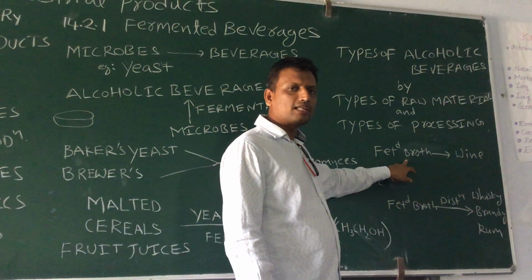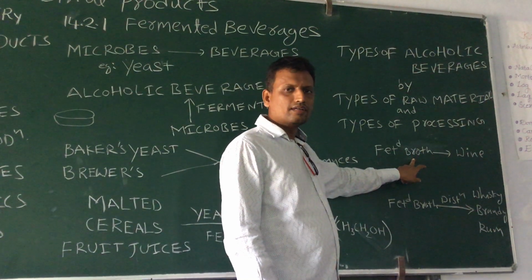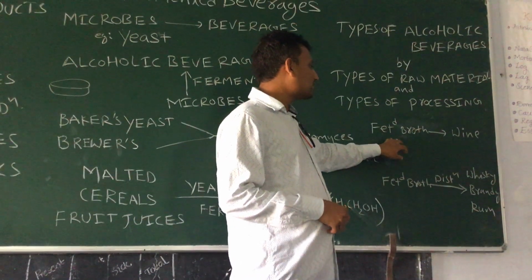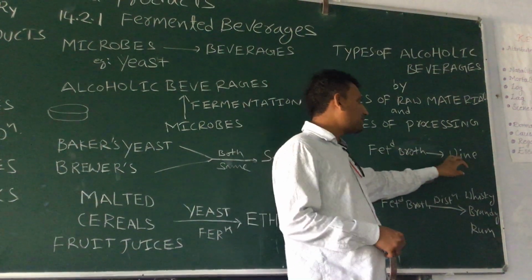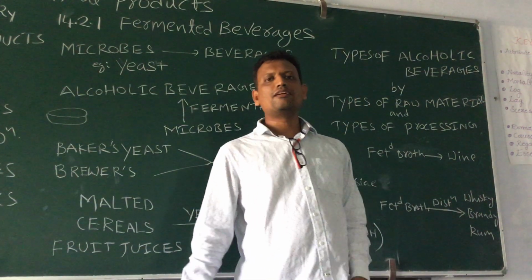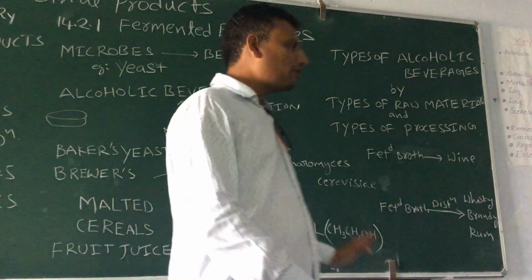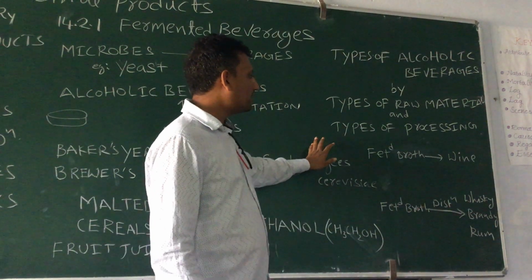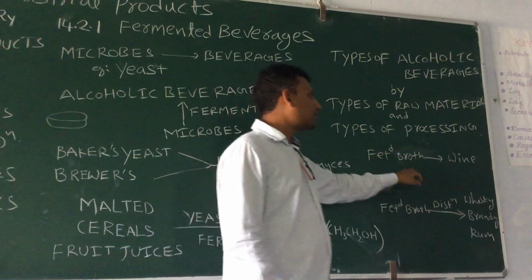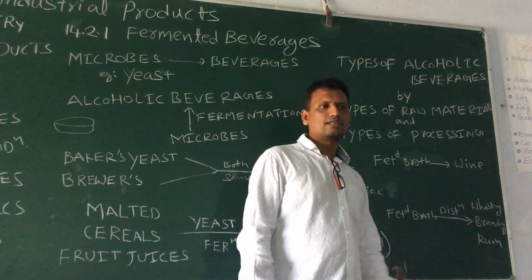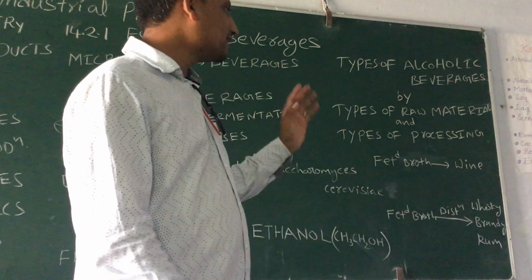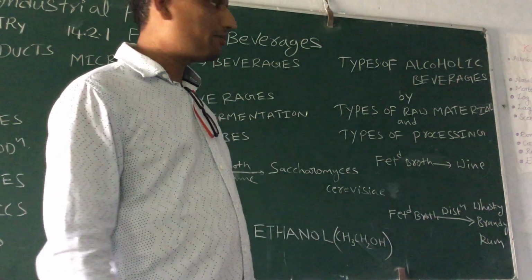The fermented broth contains alcohol, but it is not separated, not distilled. If you separate the alcohol from the fermented broth, then it is called wine. Okay, so wine is one type of alcoholic beverage.